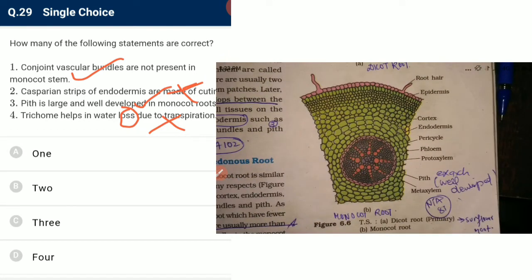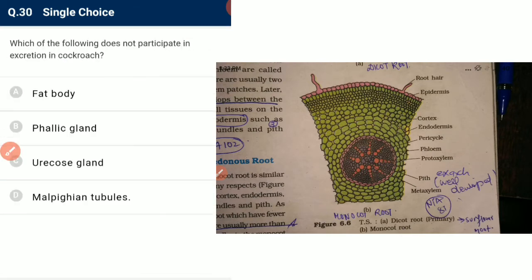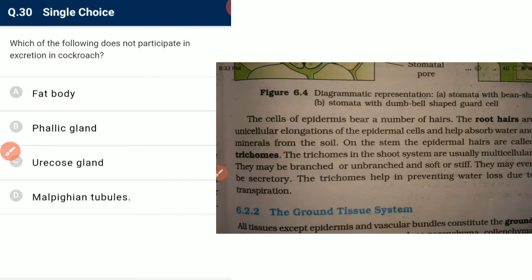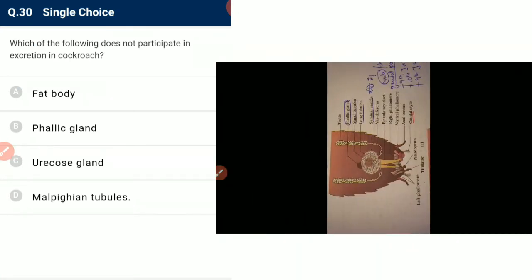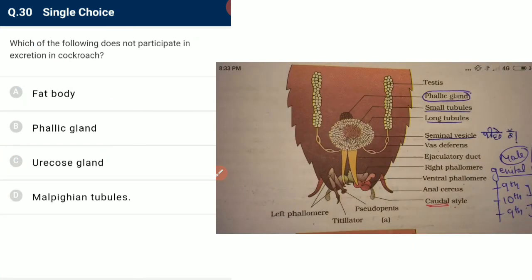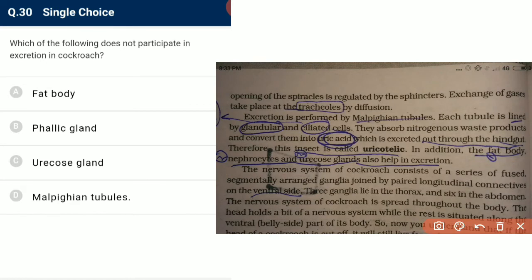And we have to find the correct statements, and 1 and 3 are correct. So we have 2 options which are correct. Next is which of the following does not participate in excretion of cockroach. We have fat bodies, nephrocytes, and uricose glands, which help in excretion.